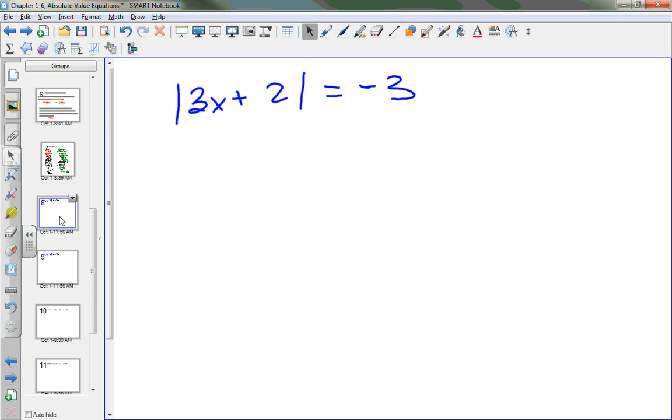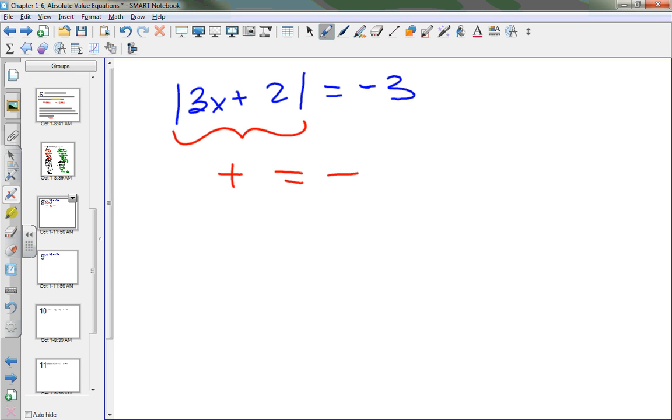Okay, now what did we talk about with absolute value? Absolute value is what? A distance. What can we do with distance? Measure it. Can you ever measure in negative distances? No. So what you're telling me is the absolute value of this jump right here has to always be what? It has to be positive. And I'm telling you that that's going to equal what? A negative. Are there any alarms sounding off in your head right now?